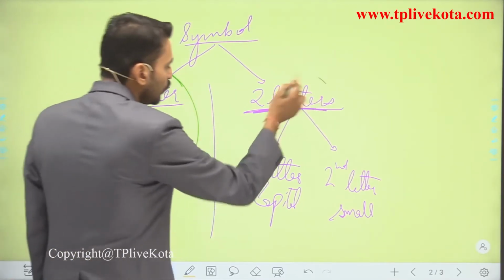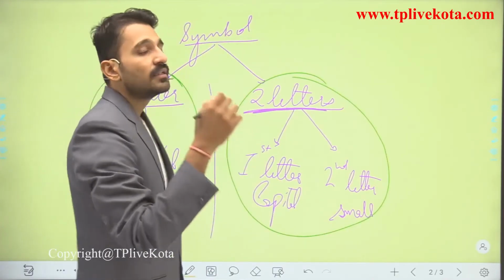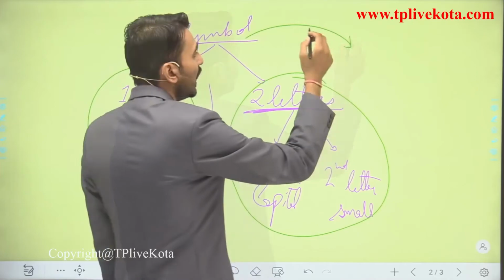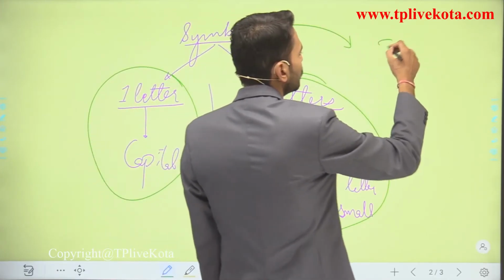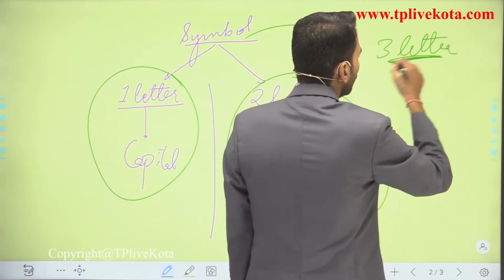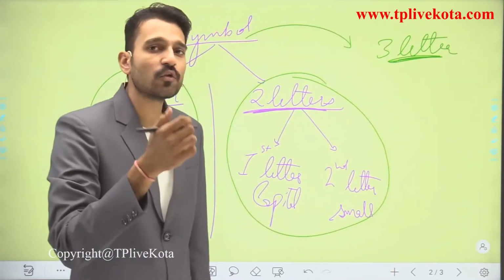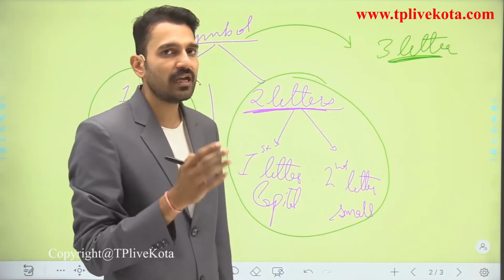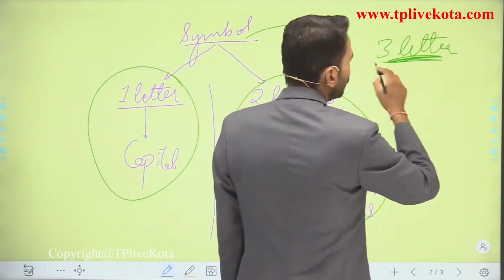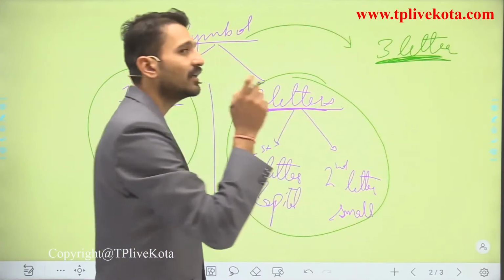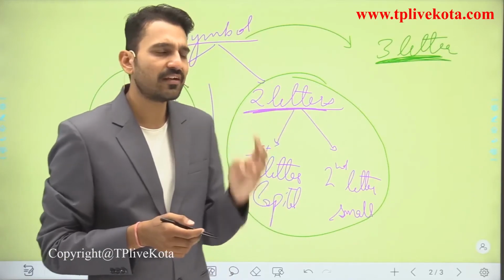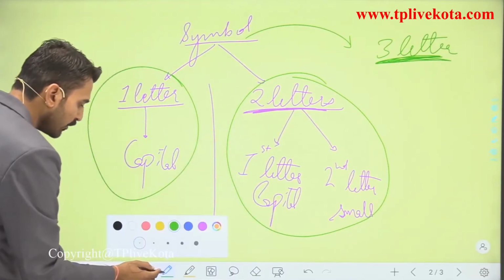Another representation of elements is also given and recommended by the IUPAC, that is the 3 letter. So here we are going to use the 3 letters also in the periodic classification of elements, chapter number 2 of class 10. So in that chapter you are going to see that we are representing the elements in the 3 letters. How the 3 letters are used, we are taking an example for each of them.